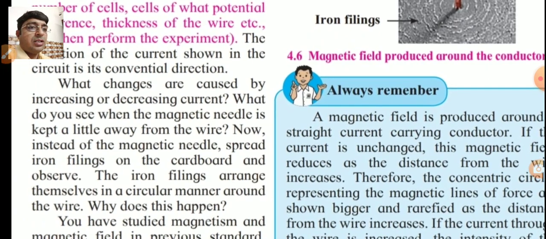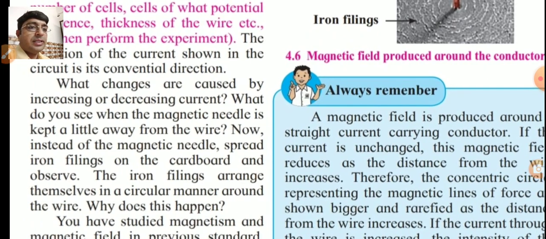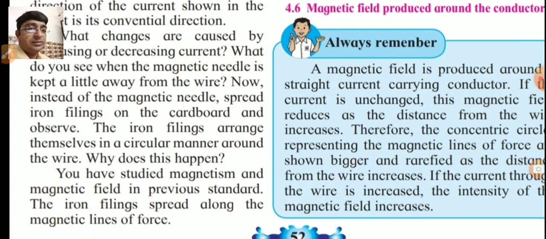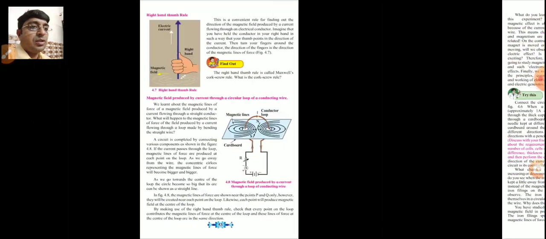Some questions are given for us. What changes are caused by increasing or decreasing the current? Second question, what do you see when the magnetic needle is kept a little away from the wire? And third question, now instead of the magnetic needle, spread iron filings on the cardboard and observe. So we discussed these three questions on one page. The iron filings arrange themselves in a circular manner around the wire. Why does this happen?